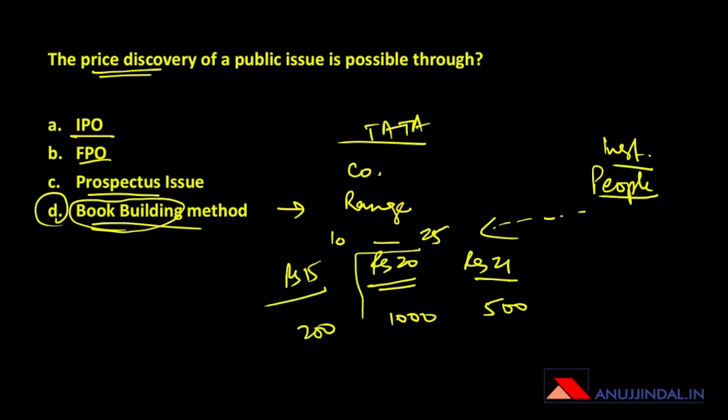So because the majority of the people are saying that 20 is the right price, the company is going to finalize this price as the issue price and then come out with the actual issue at rupees 20. So this is called the book building method, wherein price discovery based on demand of that share in the market is found out.